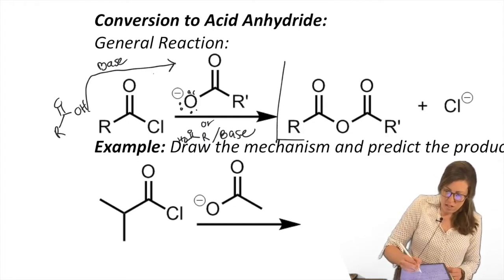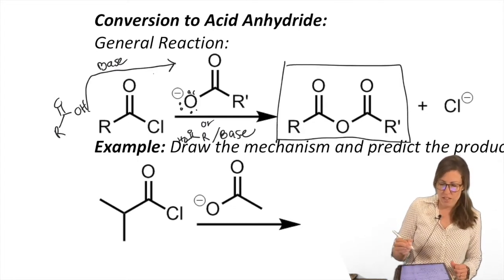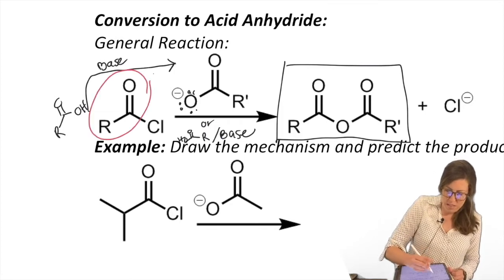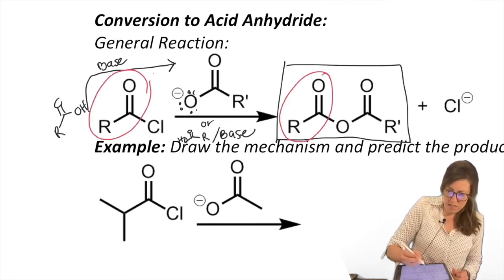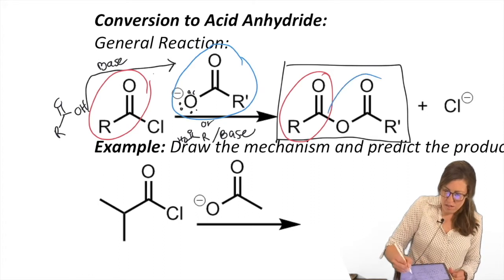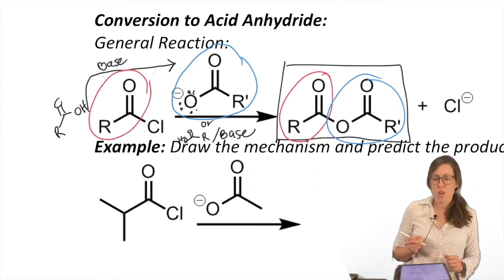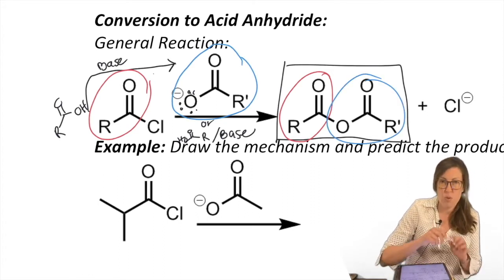So there you have it. We can make an acid anhydride. So you see we have this piece here, belongs to that piece. This piece here belongs to that piece. So let's see how that works. Well, with real R groups this time.